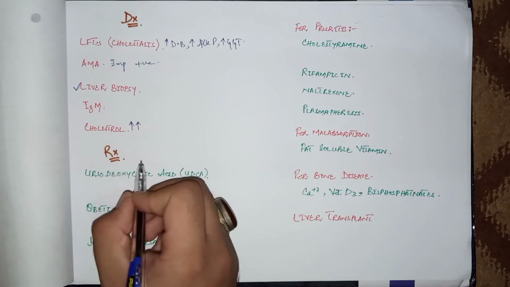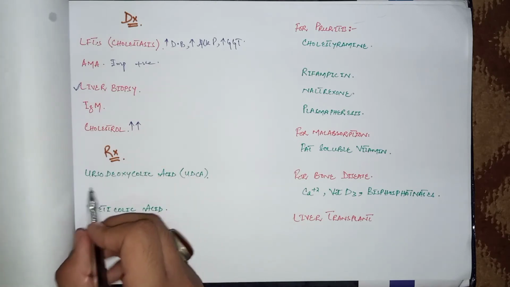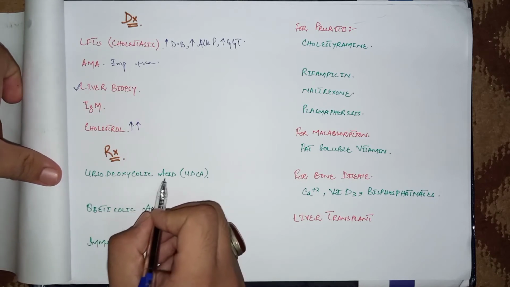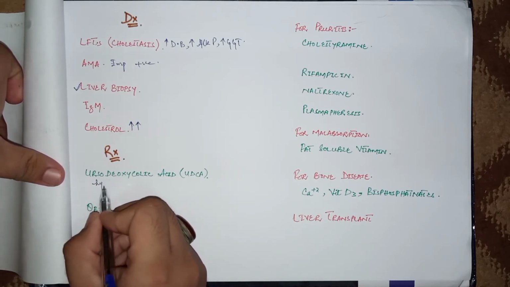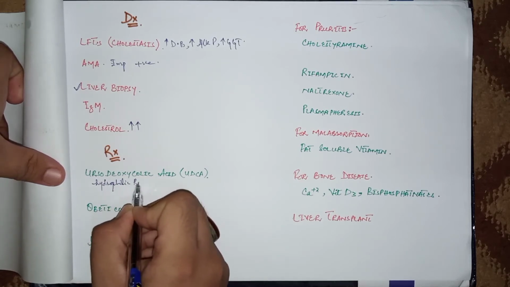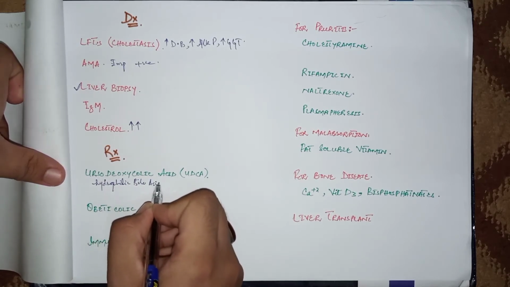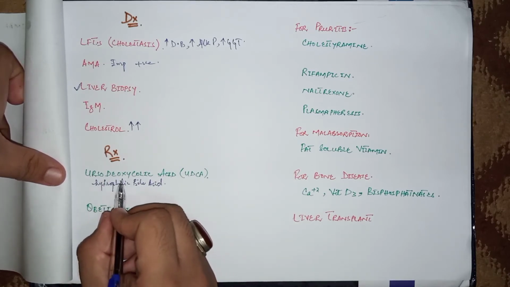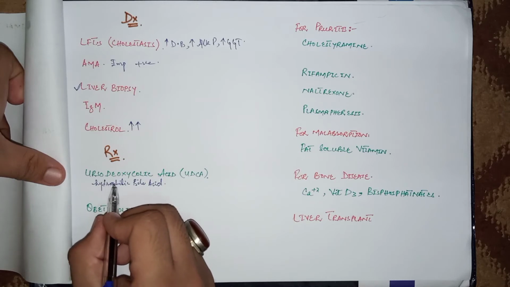Now come to its management. The mainstay, the most important step of the management, is ursodeoxycholic acid. It is basically a hydrophilic bile acid, and it should be given to these patients. It is the first line management. It is a very important step in the management.